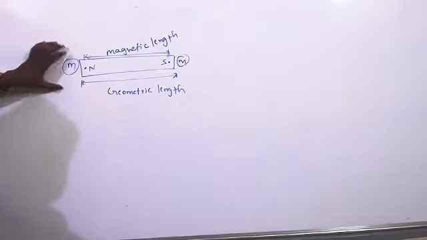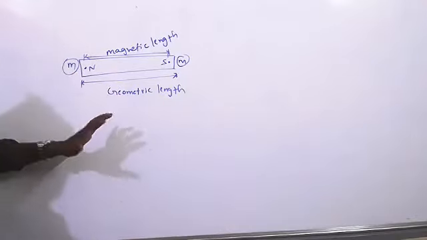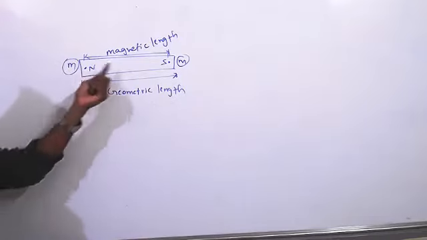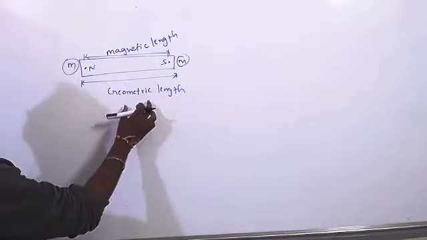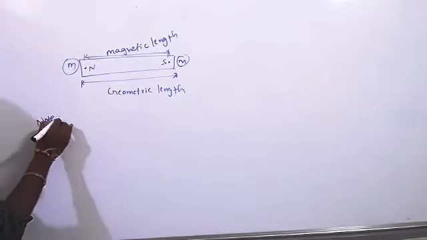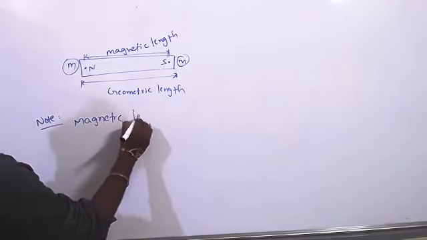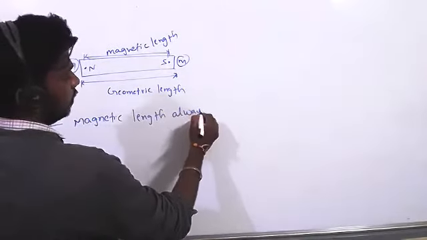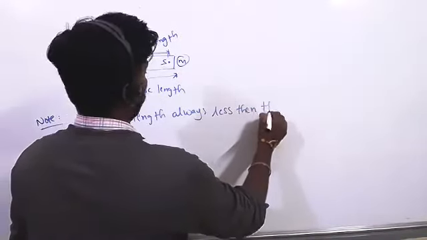After inductive property, we are discussing the magnet, right? If you take a magnet having north and south, the length between the two ends is called geometric length, and the length between the two poles is nothing but magnetic length. So magnetic length is always less than the geometric length.